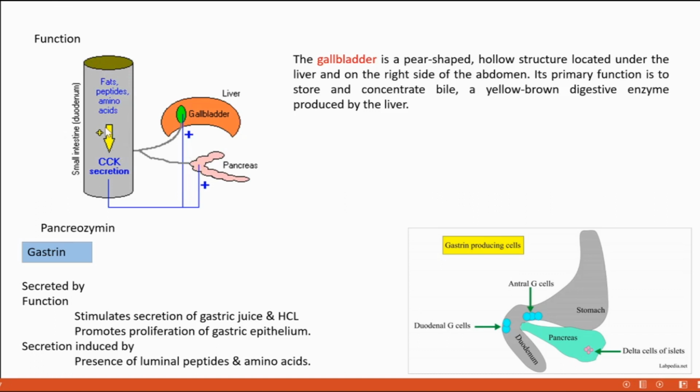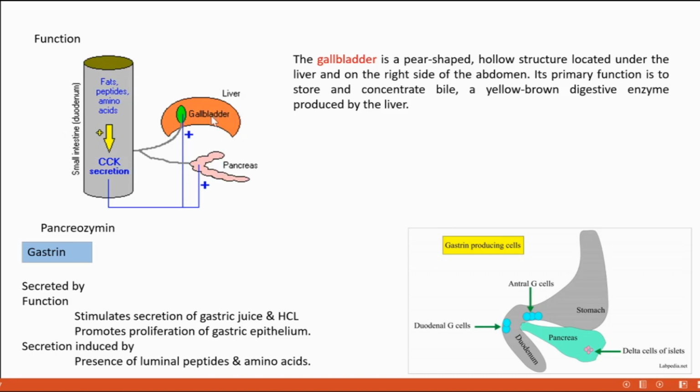When, in the small intestine, as a result of partial digestion of food, fats, peptides and amino acids are formed, due to their presence the small intestine endocrine cells become stimulated and secrete cholecystokinin. And what does it do? It stimulates the gallbladder and pancreas for their secretion.